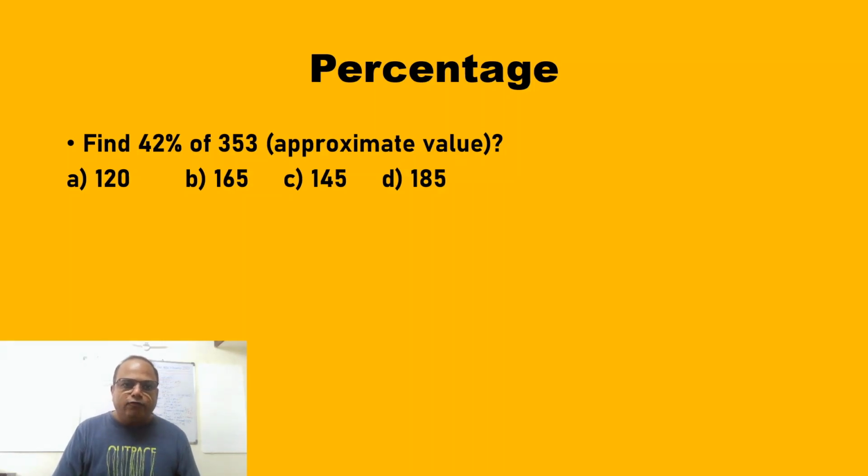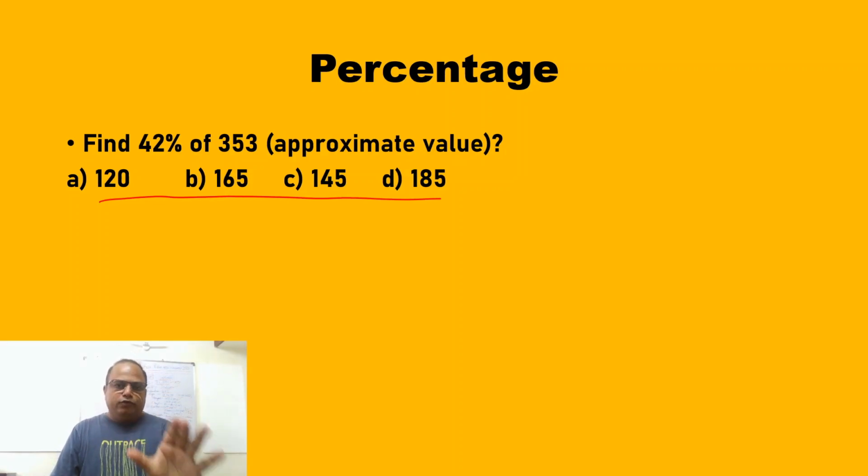See, you have to find the approximate value of 42% of 353. Don't use any pen and pencil. Pause my video here. Options are here, because in competition you will have the options. Answers will be in front of you, that is, the answer is somewhere in these four options only. So what you have to do here is calculate it mentally. No pen and paper. So friends, now I come back to the video. If you have calculated, well and good, whether your answer is correct or not.